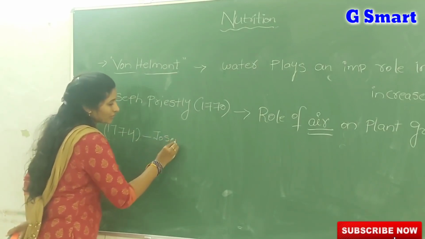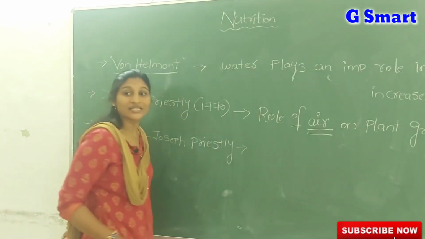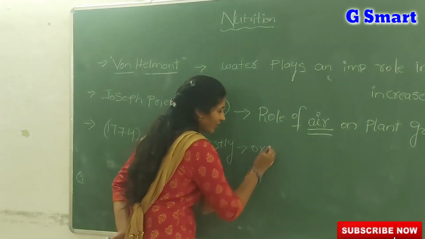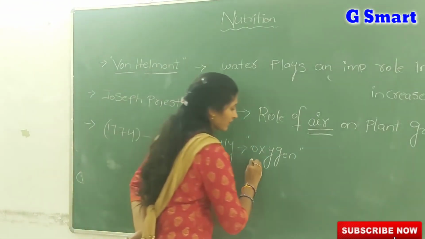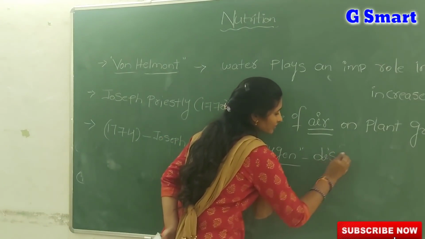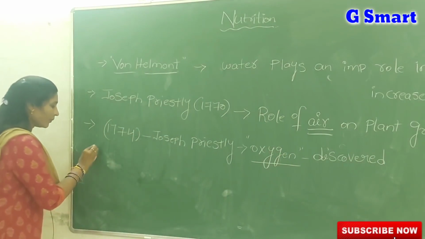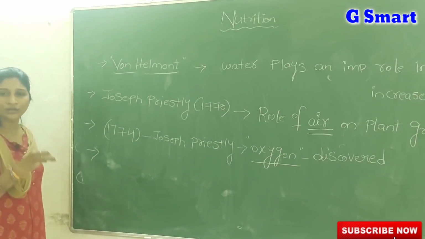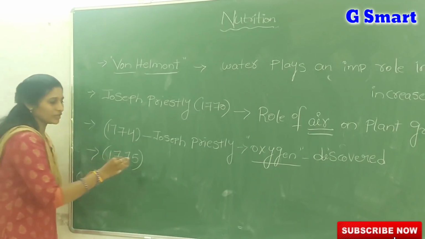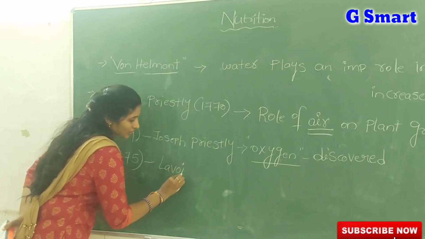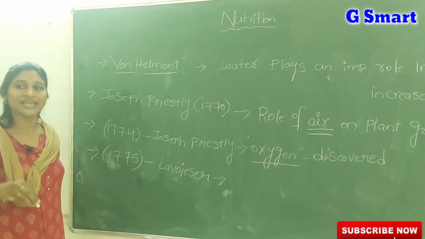1774, Joseph Priestley, what he discovered means he discovered the oxygen gas. What was discovered, amma? By his experiments in 1774, oxygen gas was discovered by Joseph Priestley. Oxygen gas was discovered by Joseph Priestley. But actually the name oxygen was not coined by Priestley. Then who coined the name for the oxygen gas means one more scientist, Lavoisier. Who is that, amma? Lavoisier, a scientist who gave the name for oxygen gas as oxygen.